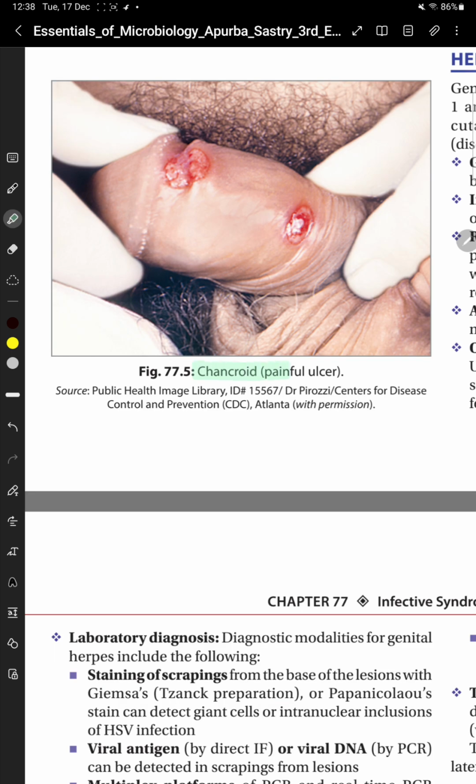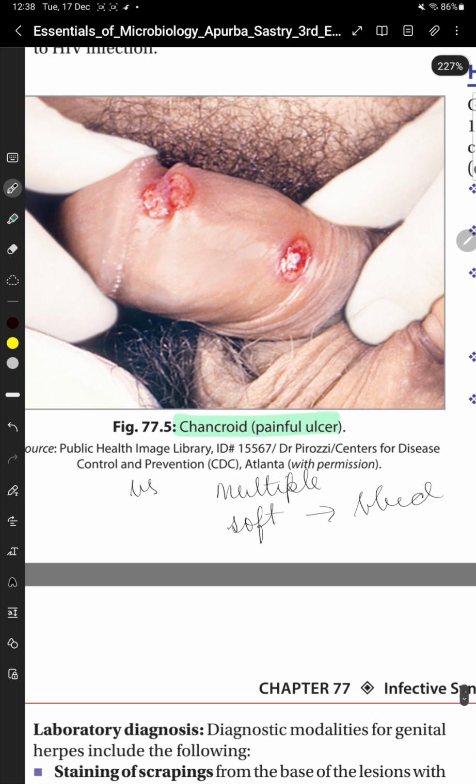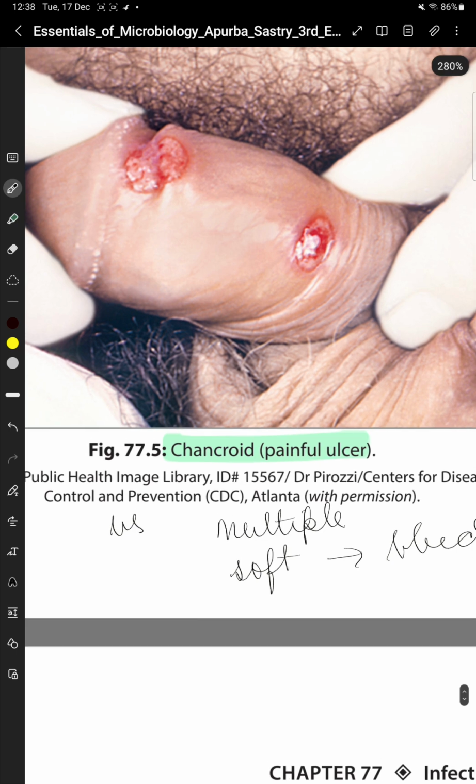This is the painful ulcer of chancroid. The ulcer is usually multiple, and it's soft. It will bleed easily, and it's purulent. So this is the chancroid ulcer. It is painful and usually multiple. It is soft, so it will bleed easily, and it is purulent.